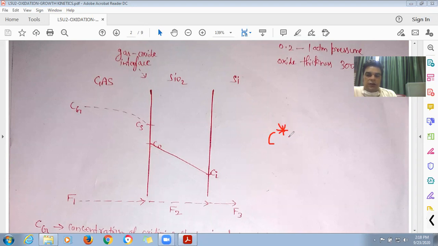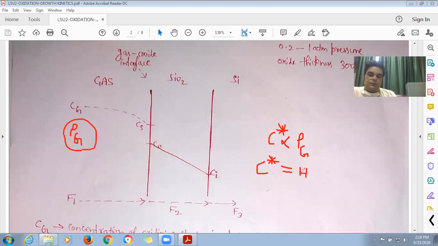So that will be proportional to the partial pressure of the species in the surrounding gas. What is the partial pressure of the species in the surrounding gas? That is Pg. If I remove the proportionality sign, I get a constant called H times Pg.